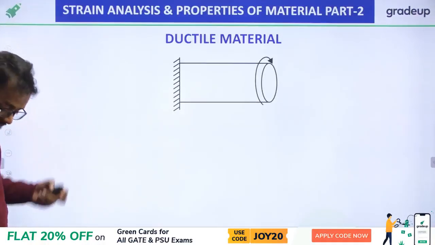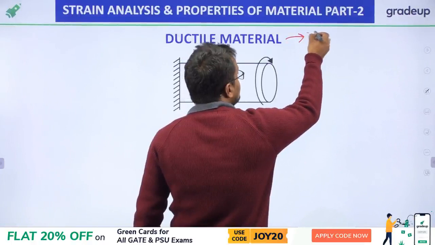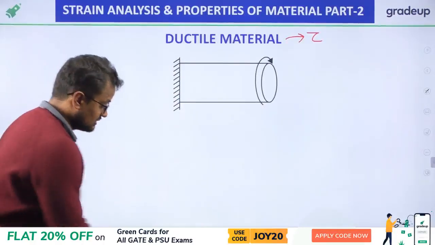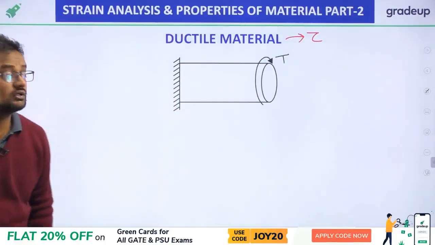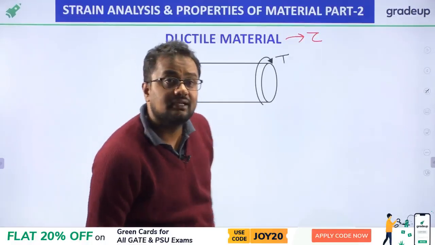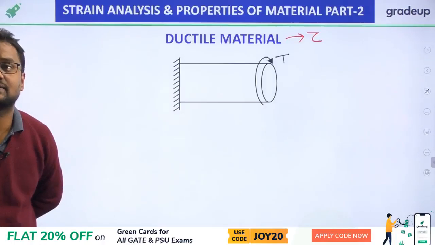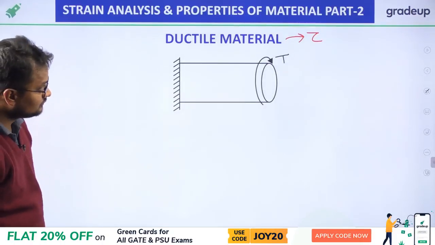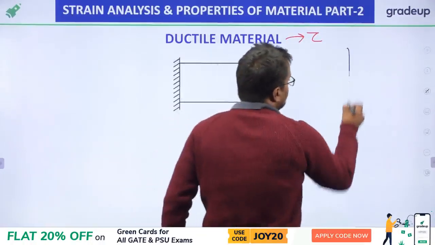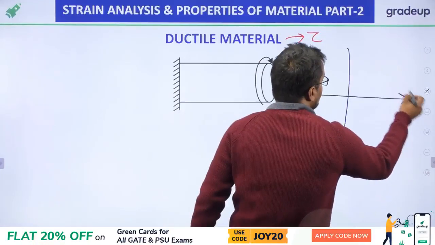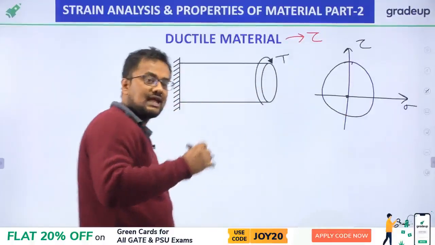Now ductile material. My friends, I already told you that ductile material fails in shear stress. Suppose there is a T torque applied on this ductile material. Now due to this torsion, I have already discussed that the Mohr circle for torsion will be like this, with the center here. We will deal with that in that chapter.